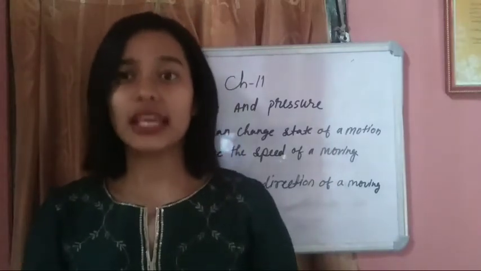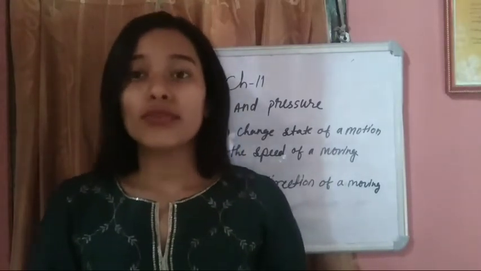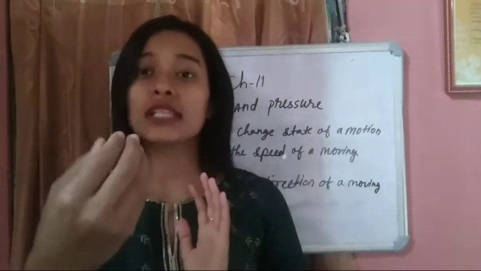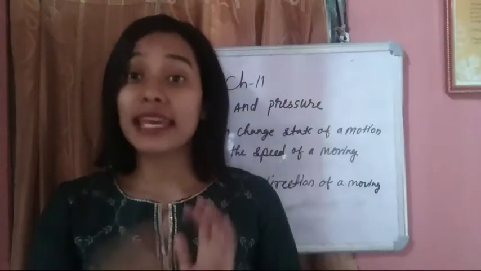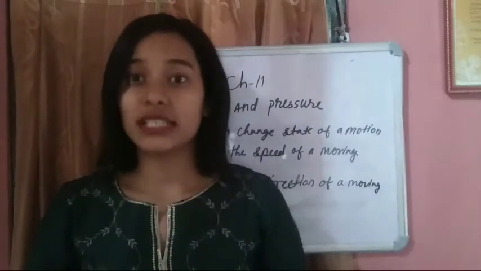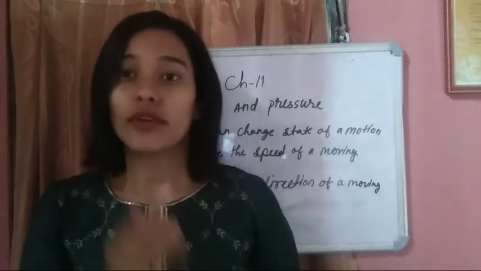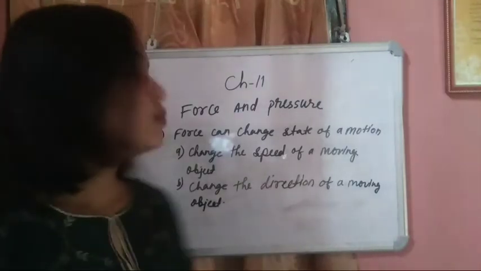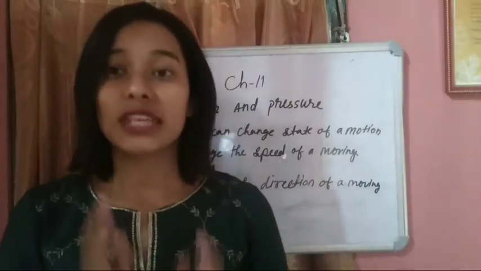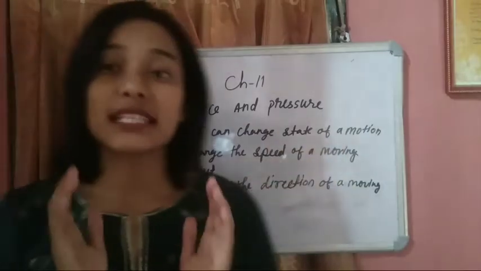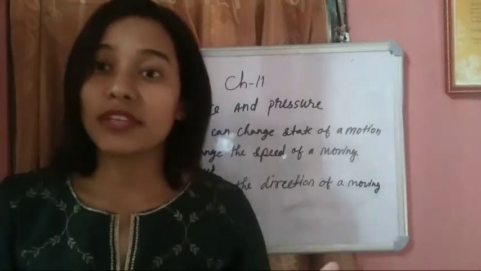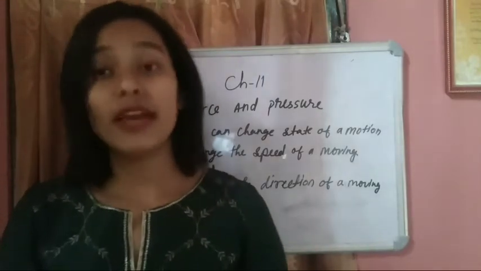One more example you see. While playing cricket, the bowler is giving you the ball. Now you apply force by batting. The ball was moving from that direction and it came to you. When you applied force, the direction changed. So from this example, we can say that a force can change the direction of a moving object. Keep in mind that when we say a force can change the state of motion, both these points come under that. It may be a change in speed of a moving object or a change in direction of a moving object.